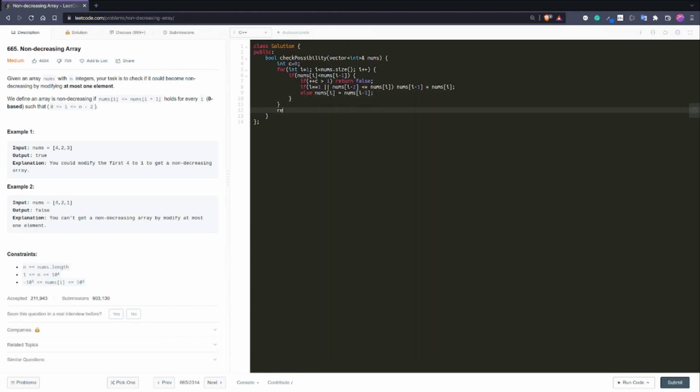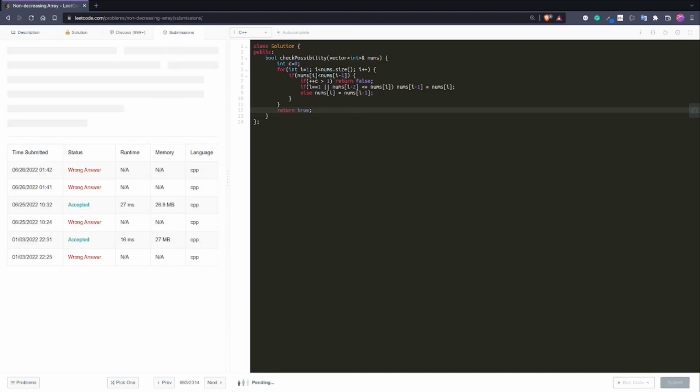At the end I can just return true because we had to change only one element at most. So let's try submitting the code and see if it works.